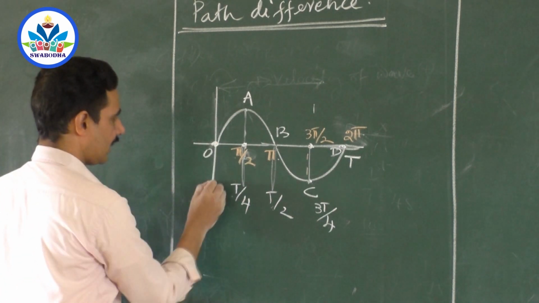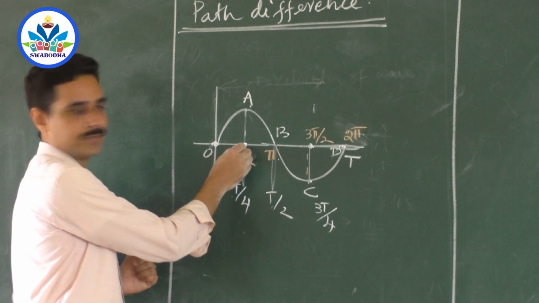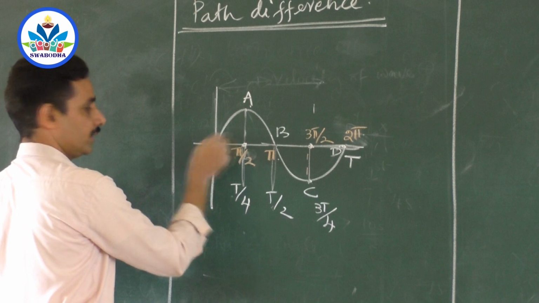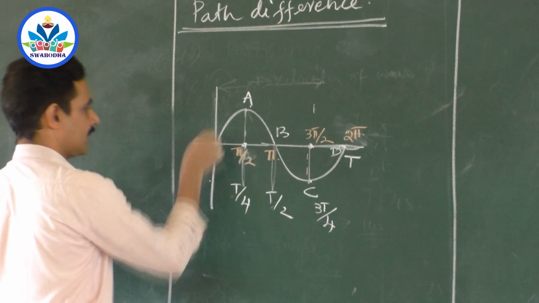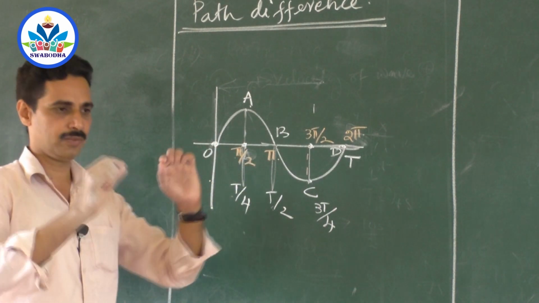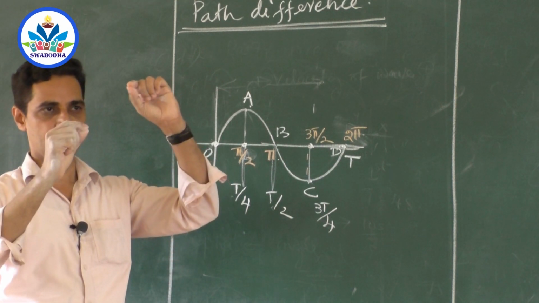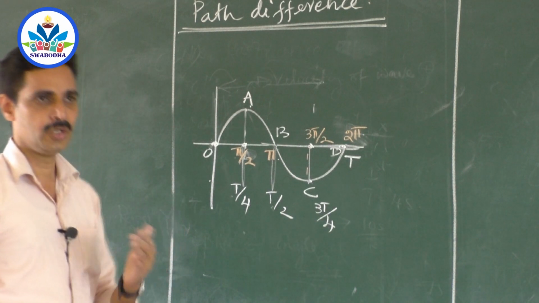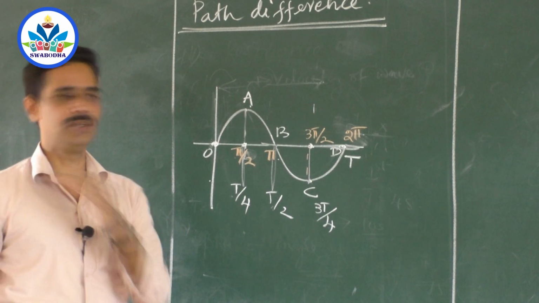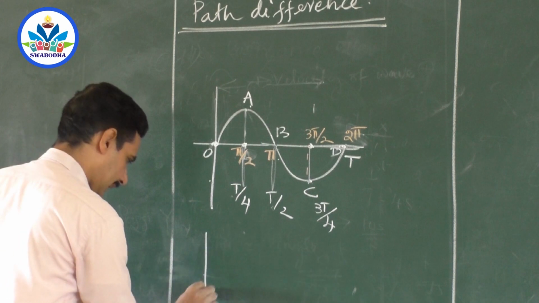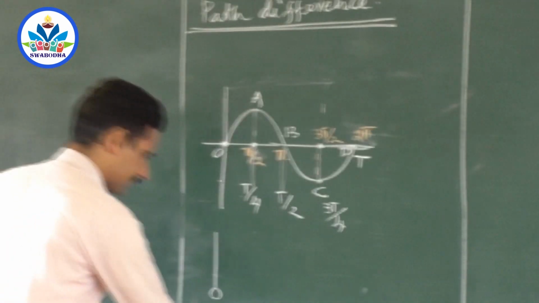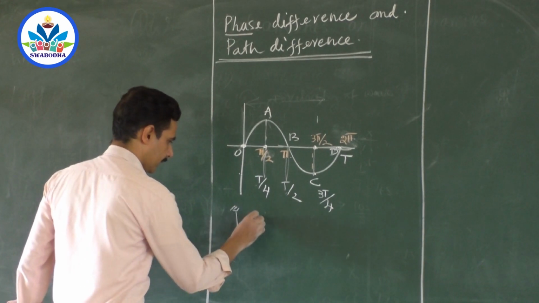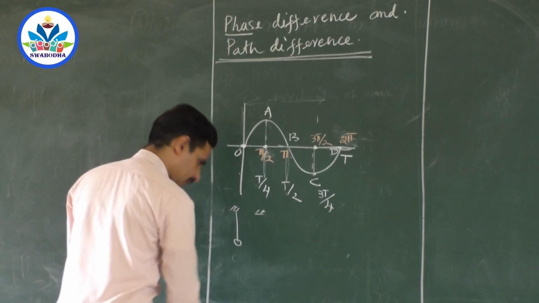When this goes to trough, this comes to 0th position. And when this comes to 0th position, this comes here. When this comes to the negative position, this comes here. So they will always be vibrating, one at top, another at bottom. When this comes here, this comes here. When this comes here, this goes here. It is very similar to two pendulums like this. I will take a pendulum like this, and I will take another similar pendulum here. So I will keep on comparing these two pendulums.